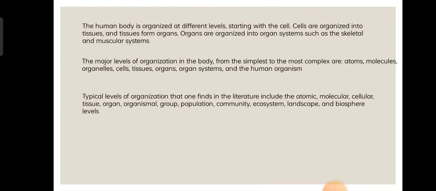All living organisms are made up of either one single cell or many cells. Yes or no? The single cell is called a unicellular organism, and more cells are called a multicellular organism. These are things that you already know.